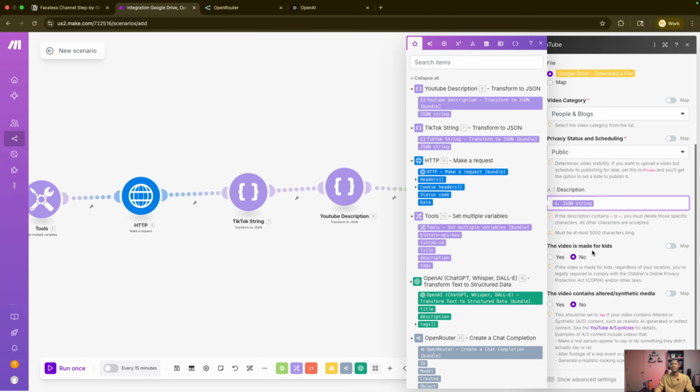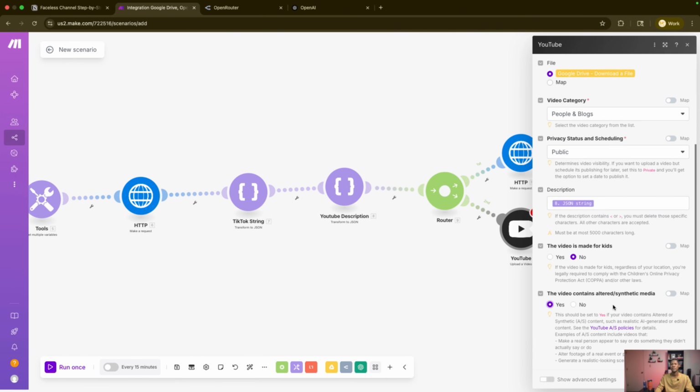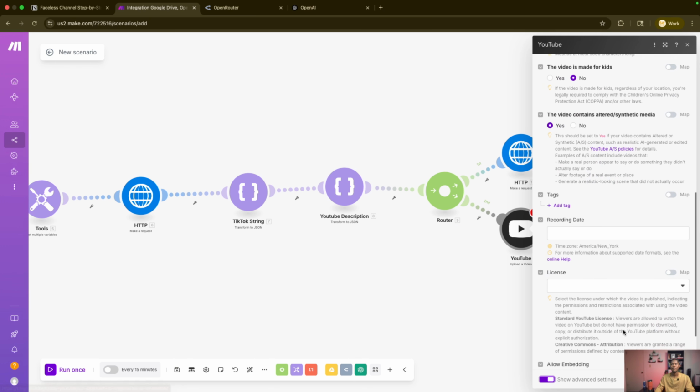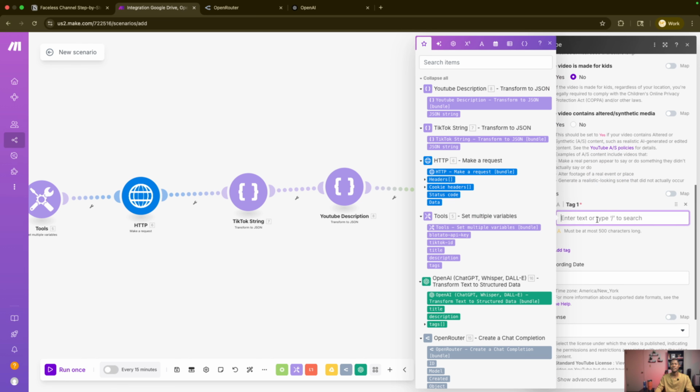Is this video for kids? No. Does your video contain altered or synthetic media? Yes, because we're using AI. We want to show the advanced settings because we'll use this to add tags, and the tags are coming from tags.